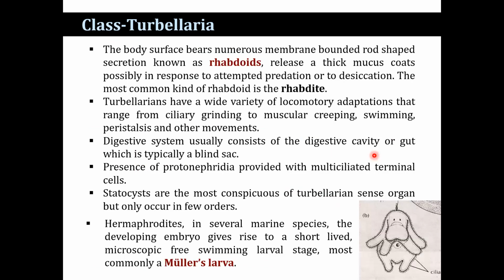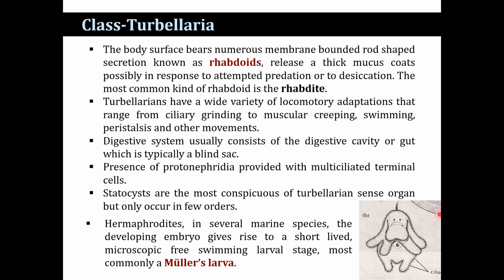Turbellaria have a wide variety of locomotory adaptations that range from ciliary gliding to muscular creeping, swimming, peristalsis, and other movements. The digestive system usually consists of a digestive cavity or gut, which is typically a blind sac. Protonephridia are present, provided with multiciliated terminal cells. Statocysts are the most conspicuous of the Turbellarian sense organs, but are not found in all orders. They are hermaphrodites in several marine species.